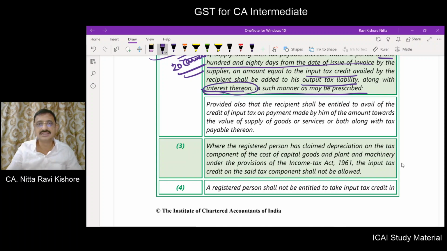Along with interest, the recipient shall be entitled to avail of the credit of input tax on payment by him of the amount towards the value of supply of goods or services or both, along with the tax payable thereon.